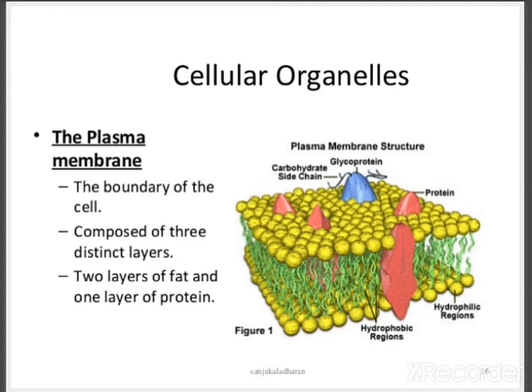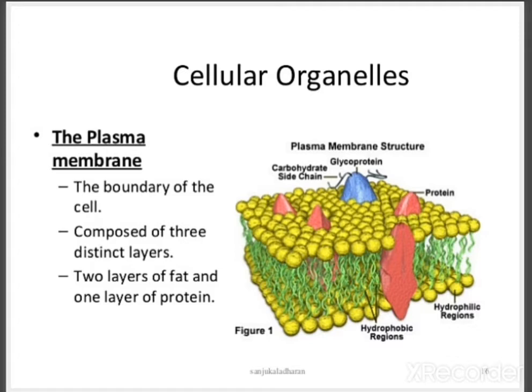This plasma membrane is the boundary of the cell, composed of 3 distinct layers, 2 layers of fat and 1 layer of protein. You know that it is a lipid bilayer which has the heads facing towards the outside and tails facing towards the inside. The hydrophilic regions are on the outside, and the hydrophobic regions are facing towards the inside.